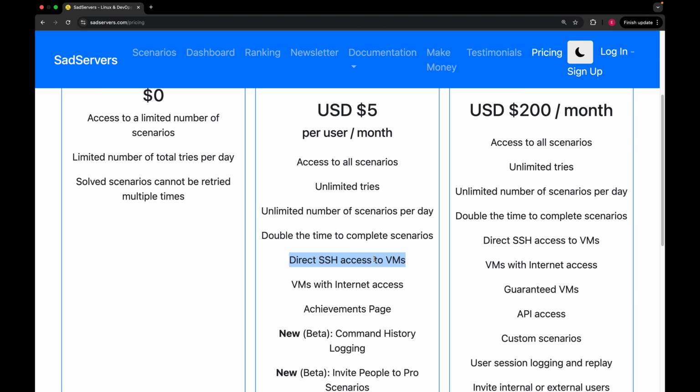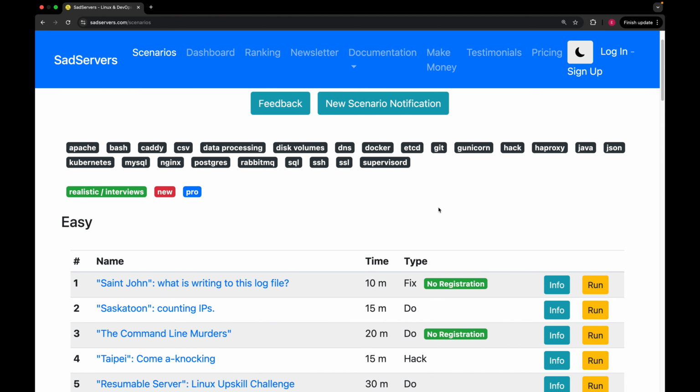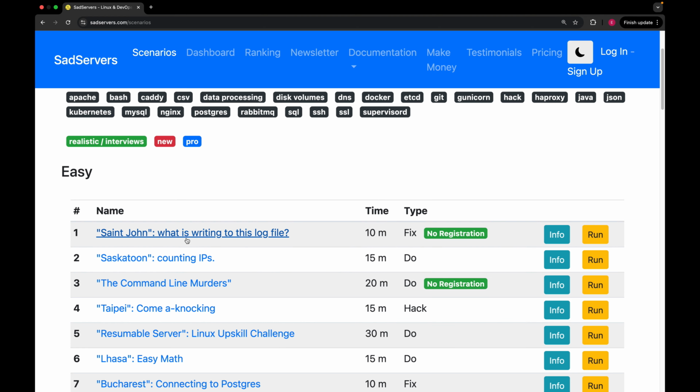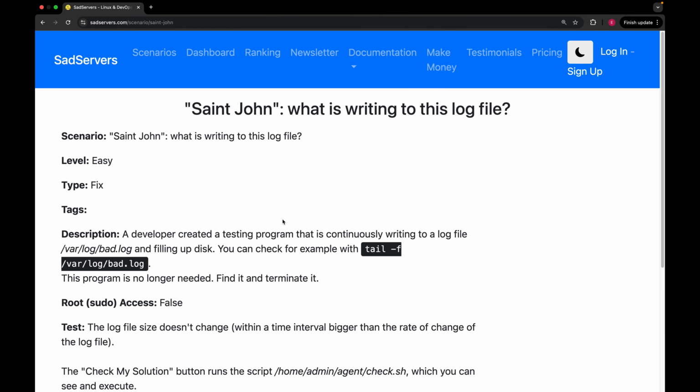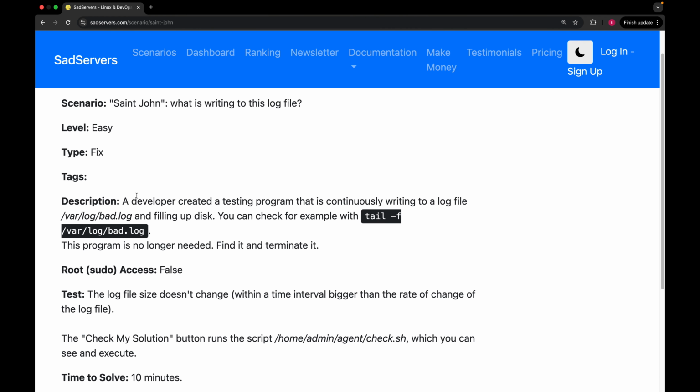I feel like I talk too much. That's why let's do some hands-on. So I'm gonna go to scenarios. I will solve 3 lab scenarios from each level. The first lab is called "Saint John: what's writing to this log file". Basically, the description says that a developer created a testing program that is continuously writing to a log file called /var/log/bad.log and filling up disk. So we are required to find this program because it's no longer needed and we need to kill it. So basically we have to terminate it.